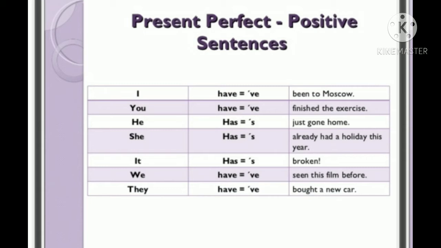And with we: we have seen this film before. They have bought a new car. You see, with first person and second person we use have, and with third person plural also, but with third person singular only we use has as the auxiliary verb.